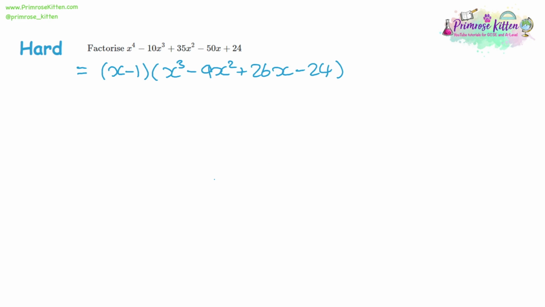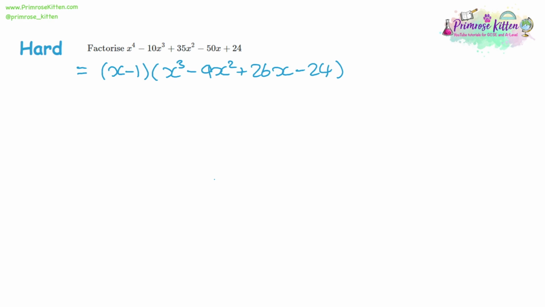So after doing an algebraic long division and getting our factors, we can see that one of the factors is a cubic. And so it's not like a quadratic where you can solve it using other methods. We've now got a cubic. And how do we factorize cubics? Well, it's what we've just done. We're going to have to do another algebraic long division. And again, we're going to need a starter kind of number to factorize in.